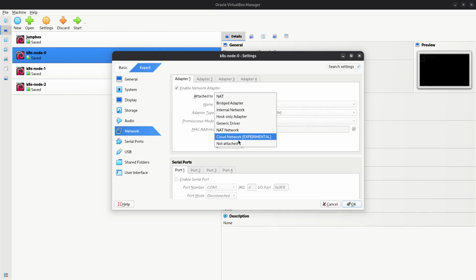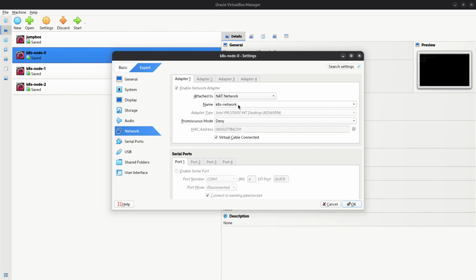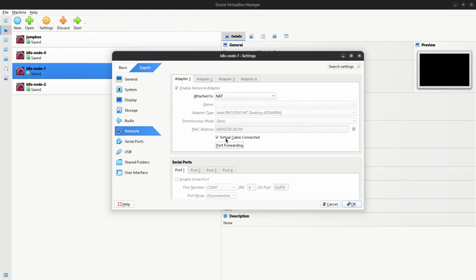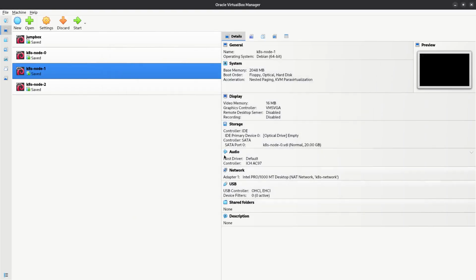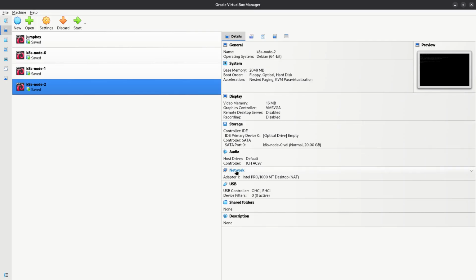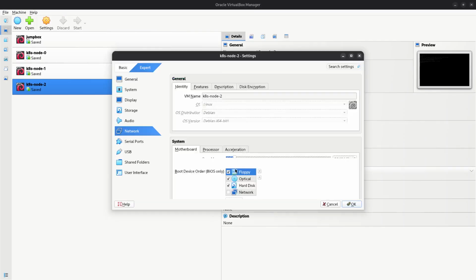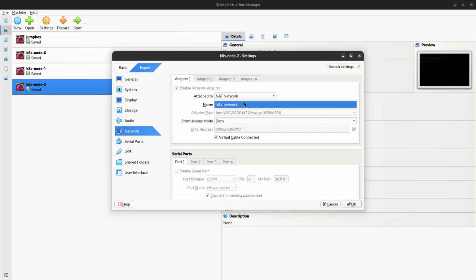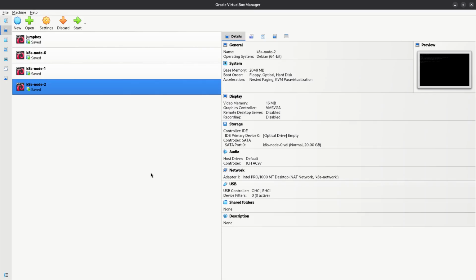We can change it to Gates network. So yeah, with this we have all the 4 machines.